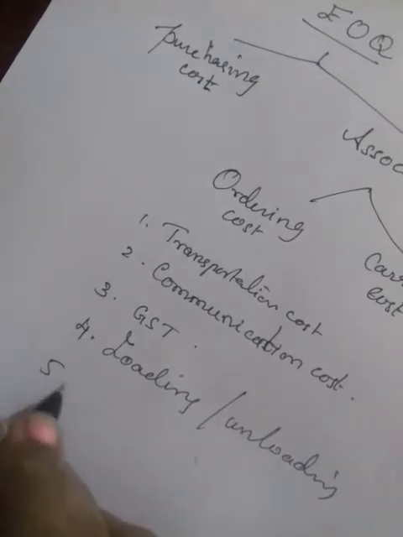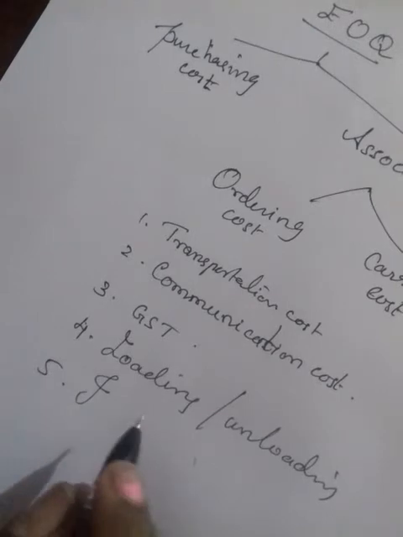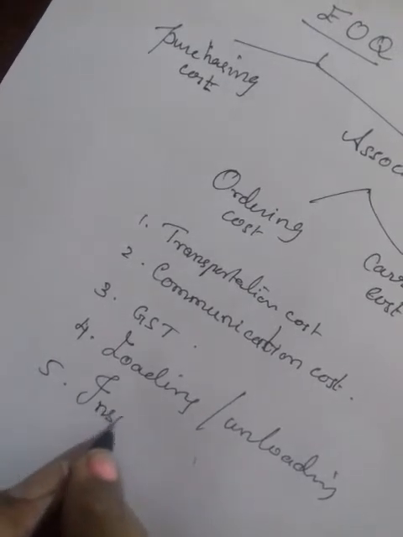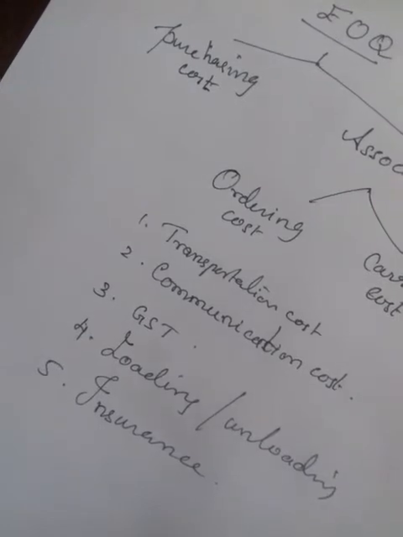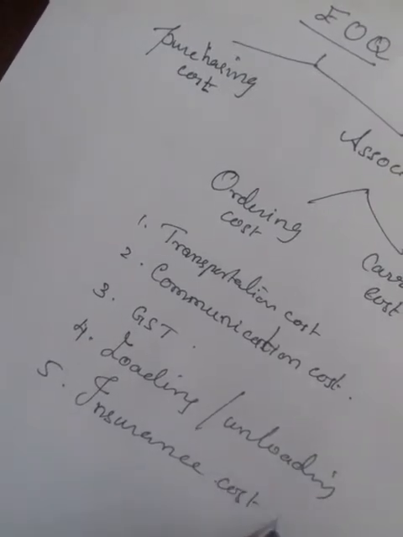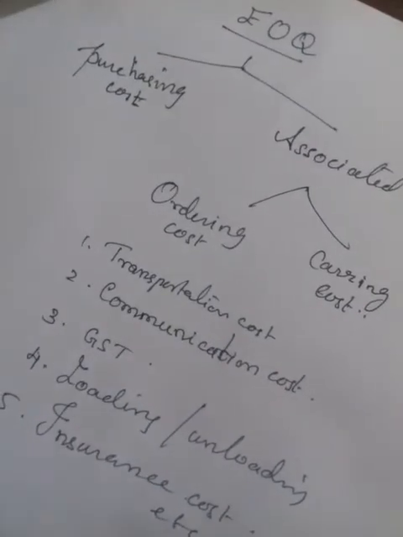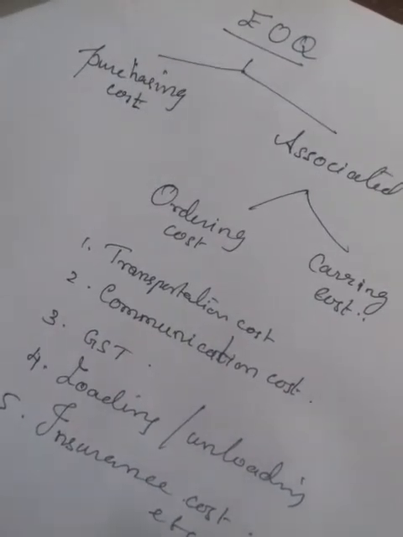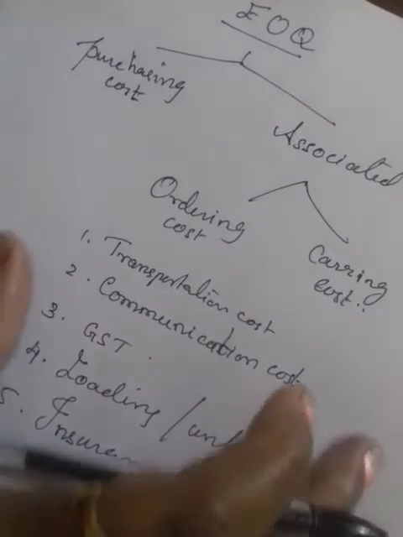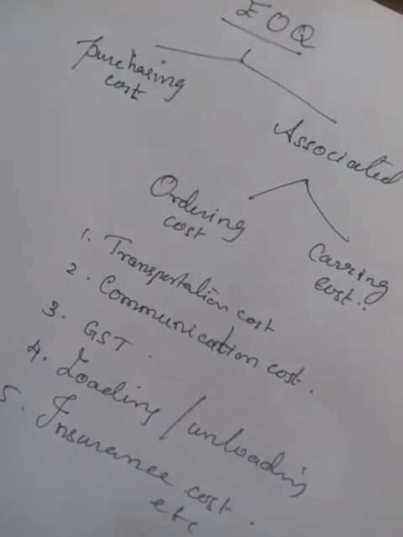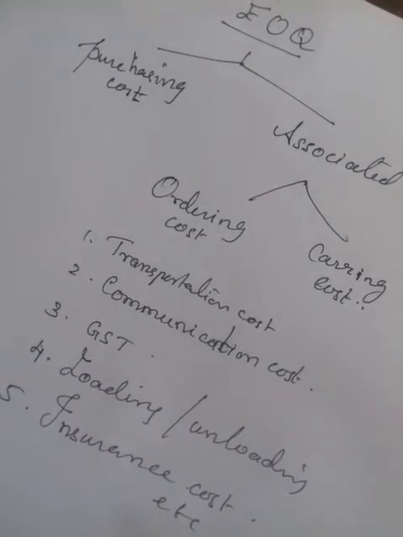Another one, if you take insurance, for example vehicle insurance, for that purpose you have to bear some amount. These are the costs, etc. While ordering, every time you have to spend this amount. If you order 10 quantity, you have to spend 10 times that amount. If you order 100 quantity, you have to spend 100 times for that cost.